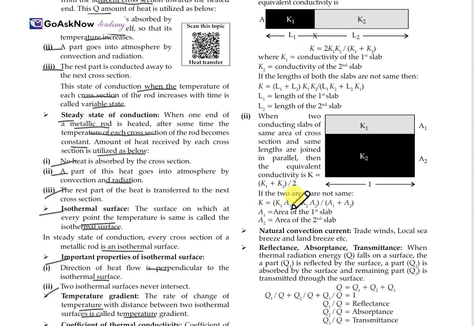So this is the thermal conductivity for the different slabs or different conditions, series and parallel. Natural convection currents: trade winds, local sea breeze, land breeze, etc. are natural convection currents.